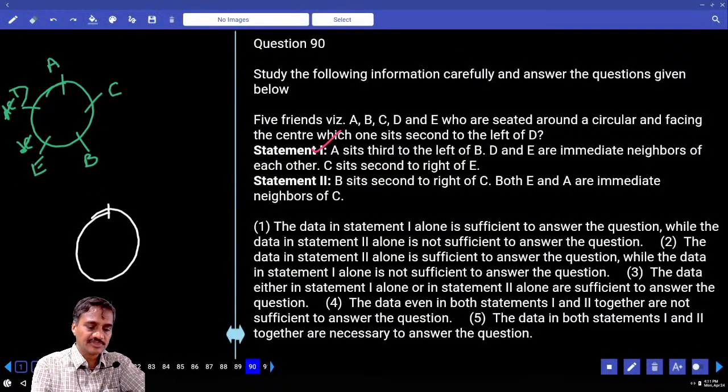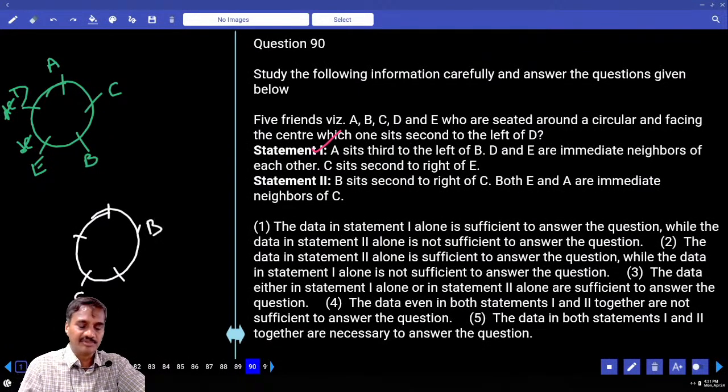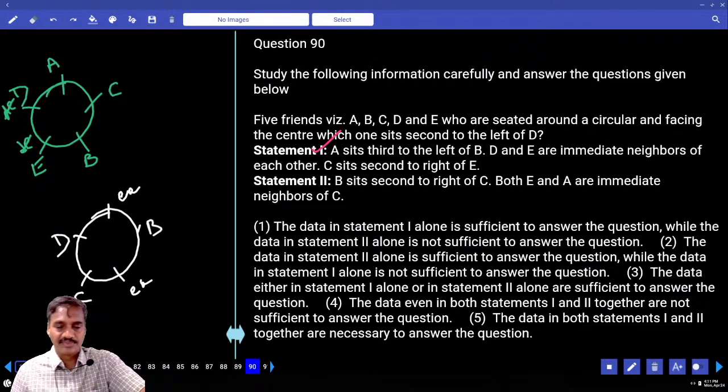There are 5 persons, 1, 2, 3, 4, 5. B sits second to the right of C, C is here, B is here. Both E and E are immediate neighbors of C. Then who is the person after here? B is the person. Then who sits second to the left of D? Sits second to the left of the B is that.